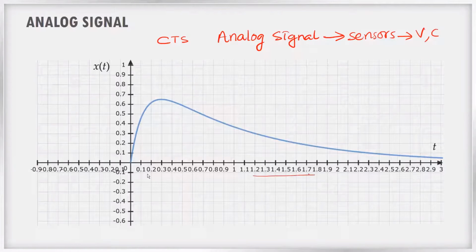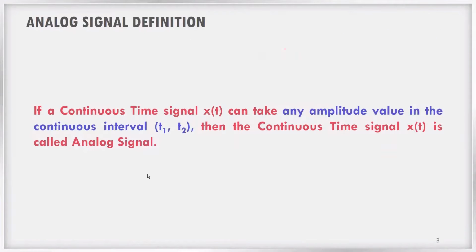We have already seen that the x-axis can take any values, so the time axis is a continuum. Similarly, the y-axis is also a continuum in the case of an analog signal. What is meant by that? These voltage values can take any values. For example, it can take 0.6523114. It can take any values like that. There is no restriction on the amplitude values which this signal can take. Any signal which is specified for the continuum of the time axis and that can also take any value for amplitude, such kind of signals are known as analog signals. This is the formal definition of an analog signal.